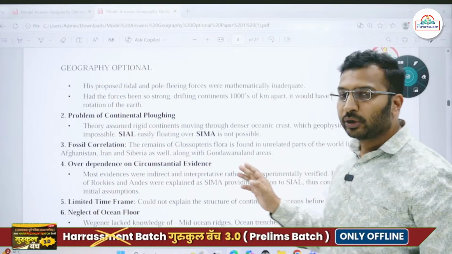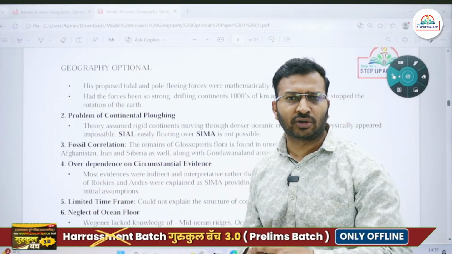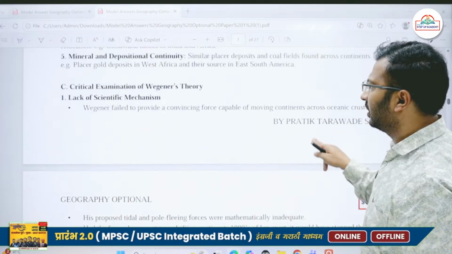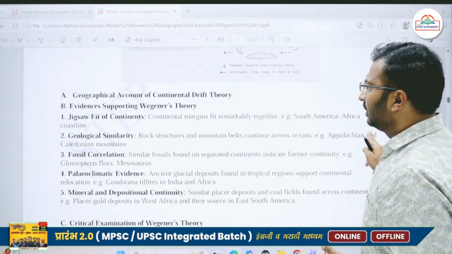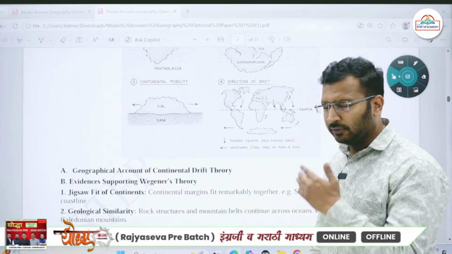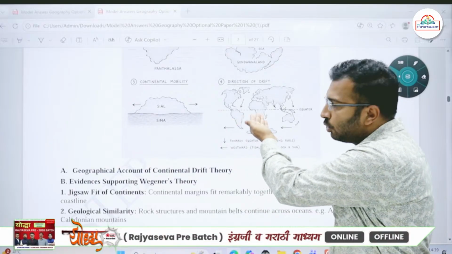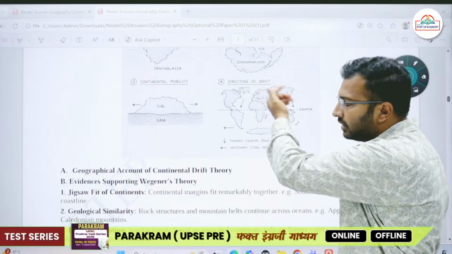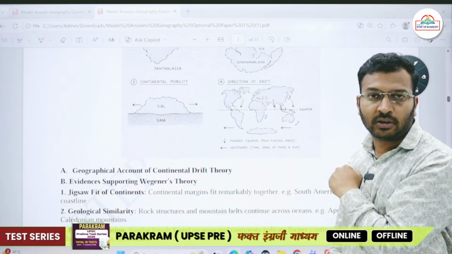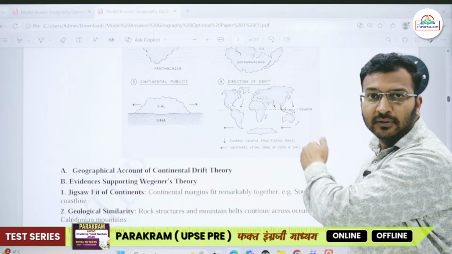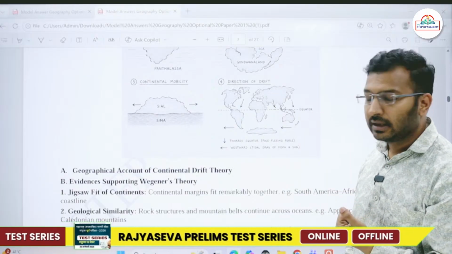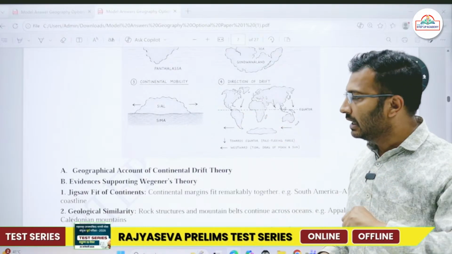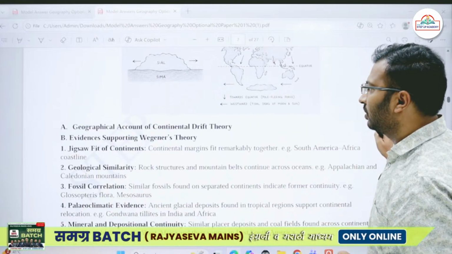Then the fossil correlation. He used Glossopteris, Mesosaurus, and some other fossil names as well, and he said that they were distributed across this region. But remember that Glossopteris fossils are not just found in the Gondwanaland region, they are also found in the Laurentia part of the region. In some parts of Siberia and Iran as well we find Glossopteris fossils. So even this evidence, the fossil correlation, was not that significant.